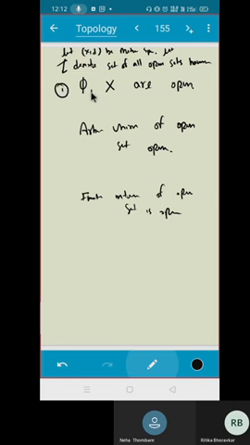First property: the empty set and the whole set are open. Open means what? They belong to tau. Phi and X belong to the set tau. Second thing: arbitrary union of open sets in tau lies in tau.